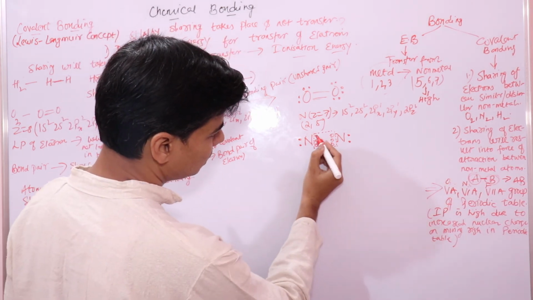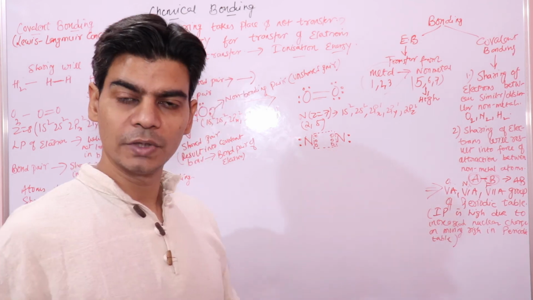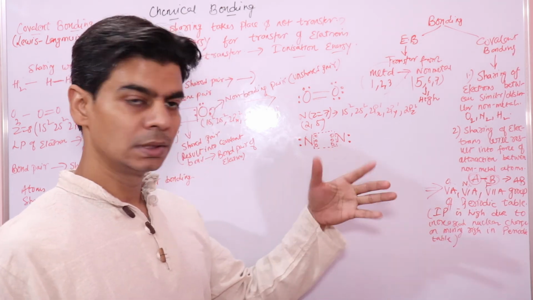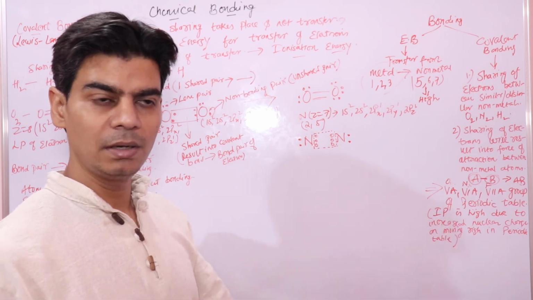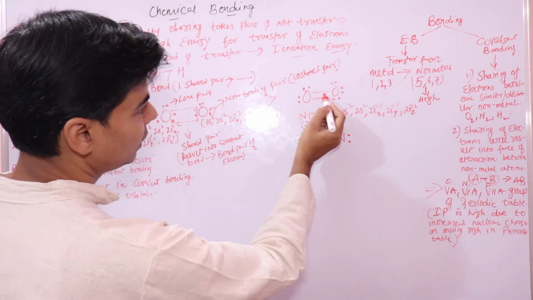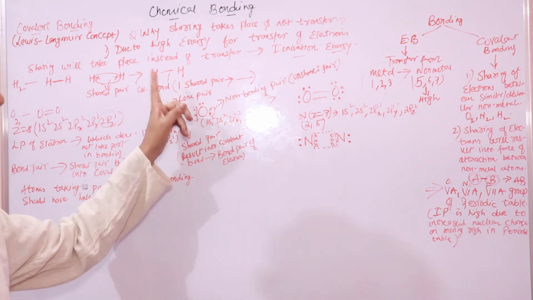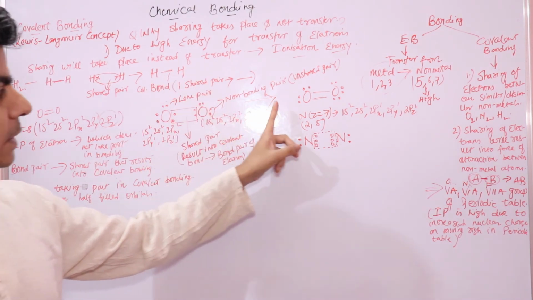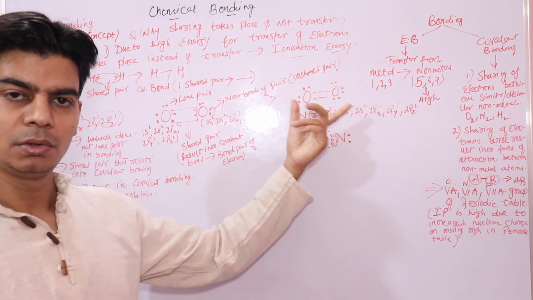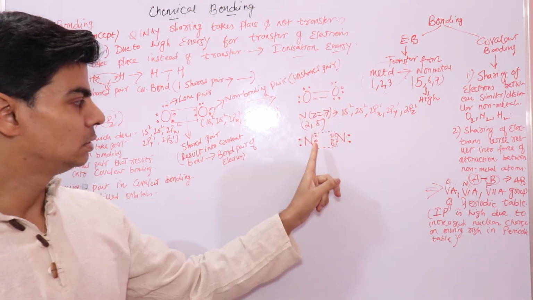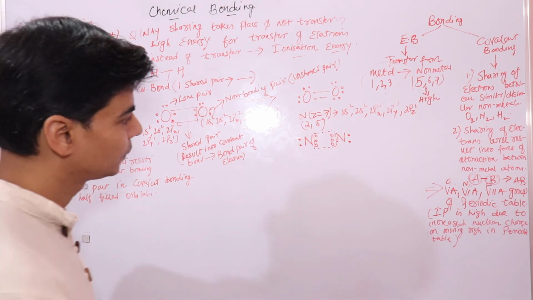And these are 3 pairs of electrons. 3 pairs means 3 dashes, that is a triple bond. Here we have 2 dashes, a double bond. Here we have 1 shared pair, 1 bond, a single bond, right? 2 shared pairs, double bond, 3 shared pairs, triple bond, right?